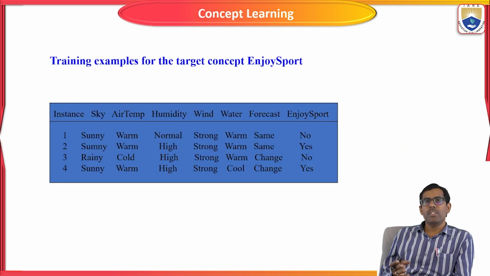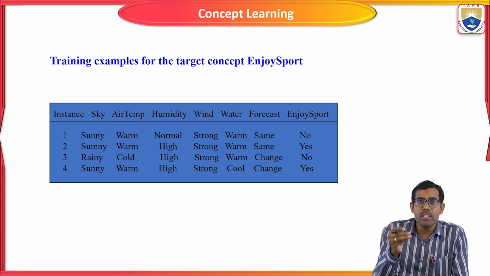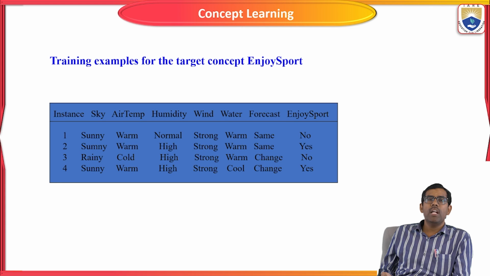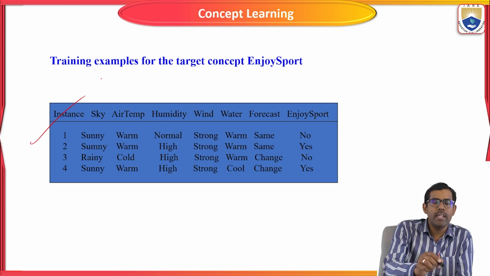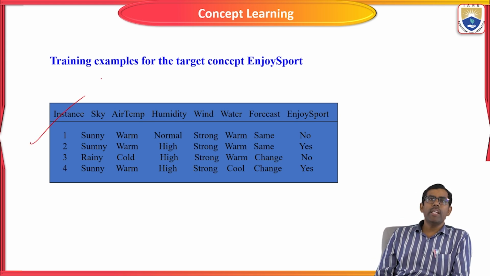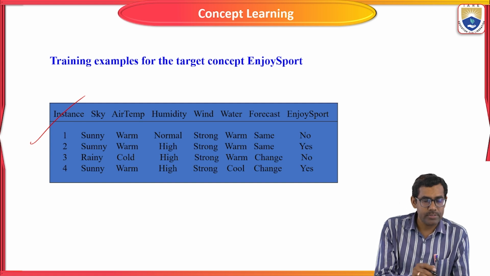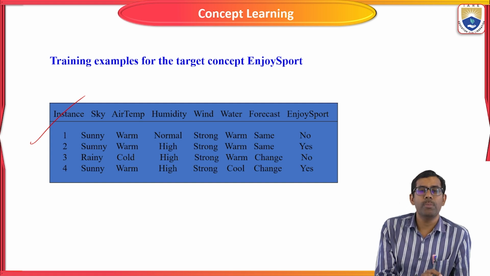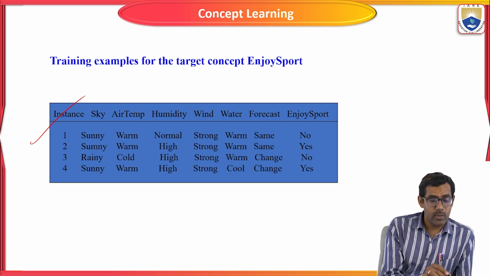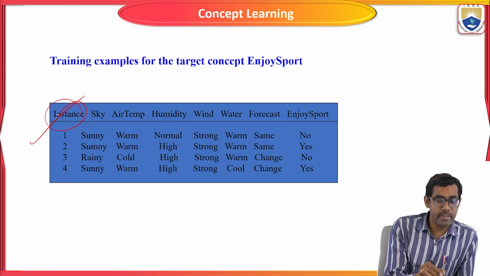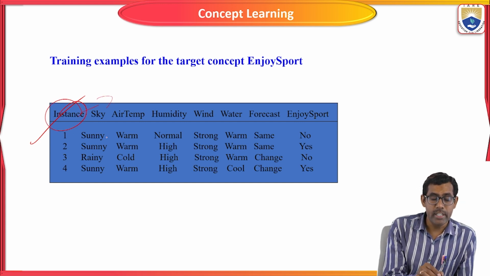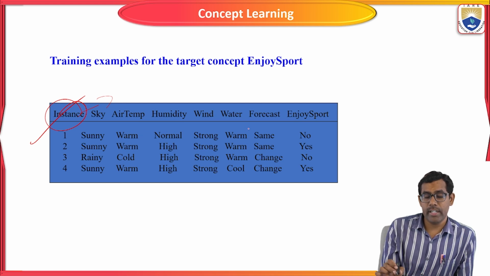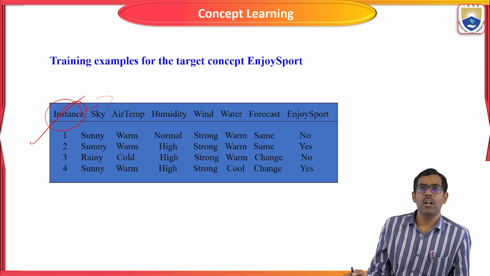The training example is just an example I gave for better understanding. Based on this example, in the next lecture I will calculate some entropy value and information gain value. Here I give the concept of whether the day is suitable for playing outdoor games or not. The instance means the various attributes I use here: sky, air temp, humidity, wind, water, forecast, and whether they enjoy sports on the particular day, yes or no.